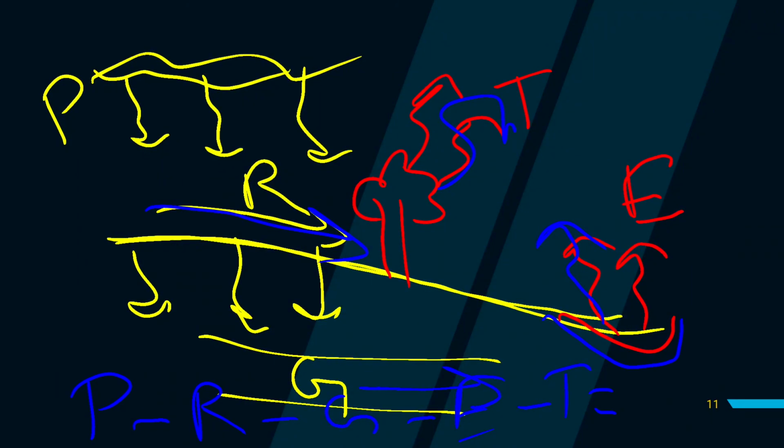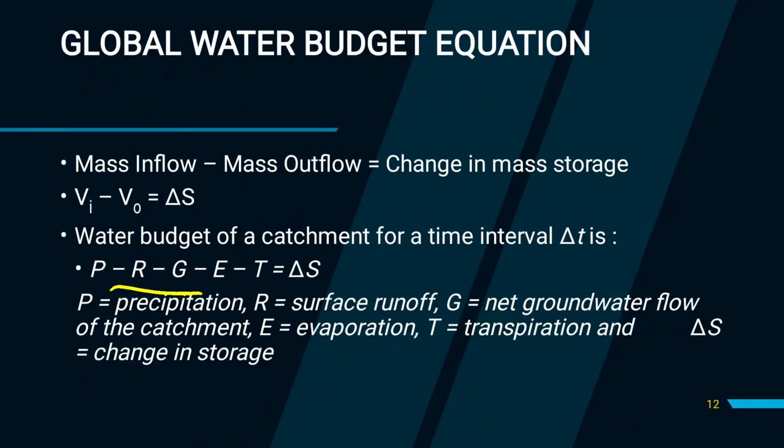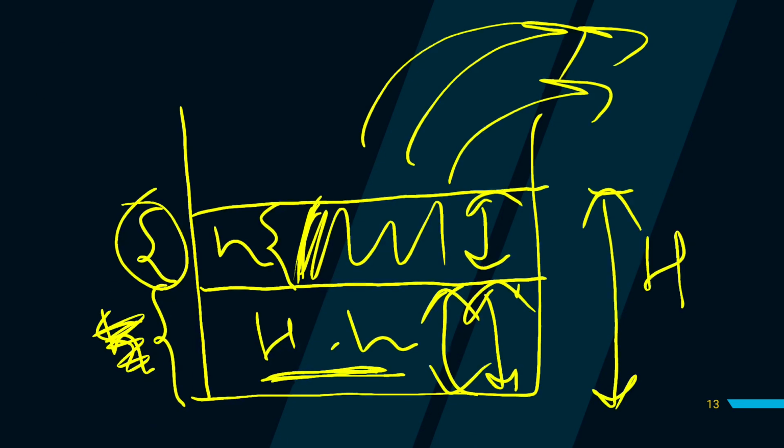The net water that remains after subtraction of all these outflows from this land surface is known as the change in mass storage, that is delta S. The net water remains after precipitation, and after runoff, transpiration and evaporation back into the atmosphere, the net water stored in this land surface is known as delta S. Okay, this is all about the global water budget equation.